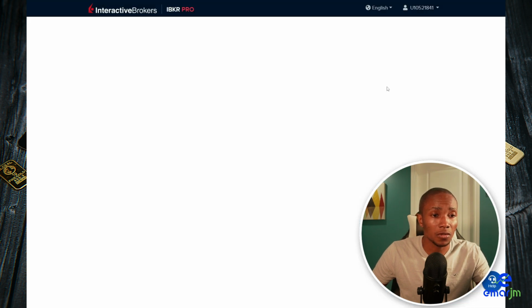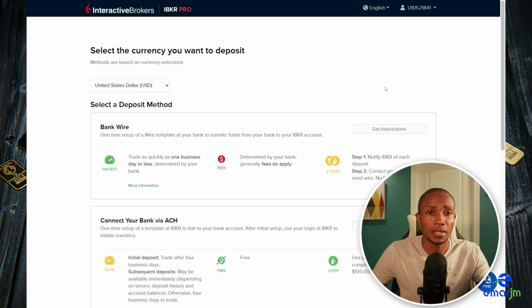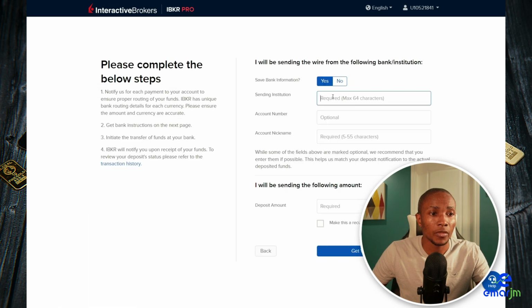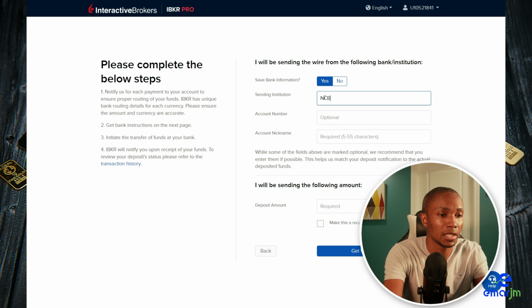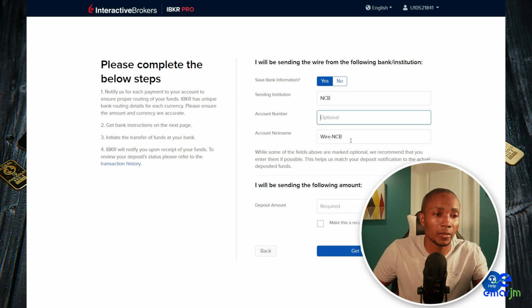So once you do that, you can always fund your account. Select fund account. In most cases, you'll be required to do a wire transfer to fund your account, unless you're in the United States where you can connect your bank. So you're going to select get instructions. You're going to specify your sending institution name, your account number, always optional, and a nickname for the account. So I'm going to say NCB for short. And when you go on your account, you will see this on your account.